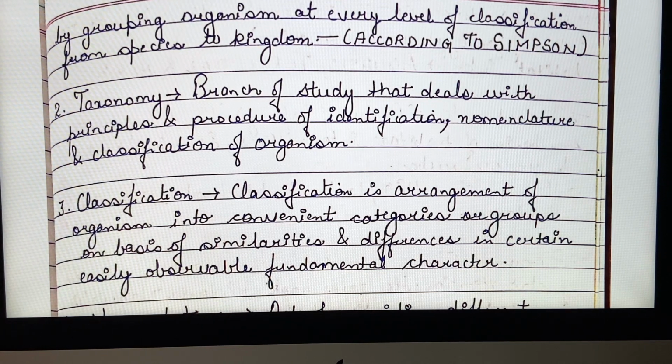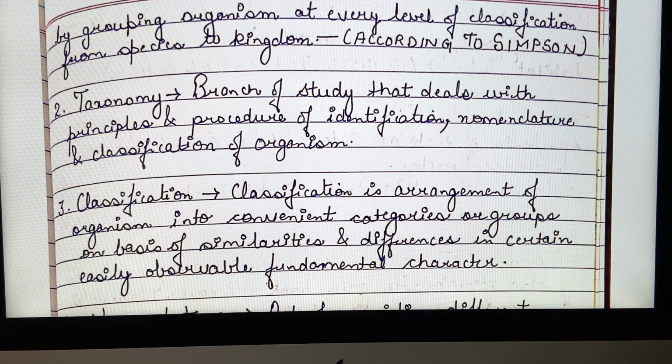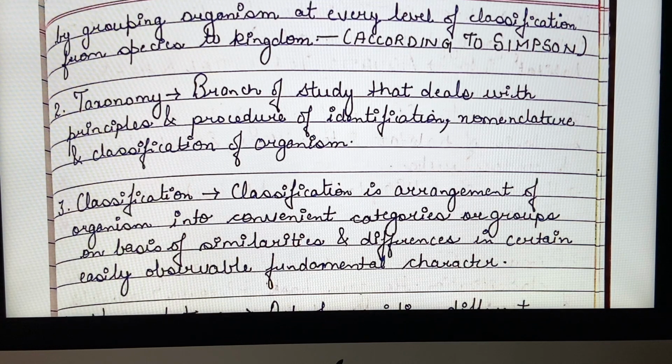So that branch of biology that deals with identification, nomenclature and classification is known as taxonomy. You have to remember here that the words taxonomy and systematics are used interchangeably because they are very close. But the main difference between taxonomy and systematics is that in taxonomy, we do not study the interrelationships and evolutionary relationship, whereas in systematics, both evolutionary relationship and interrelationship between the organisms are studied.